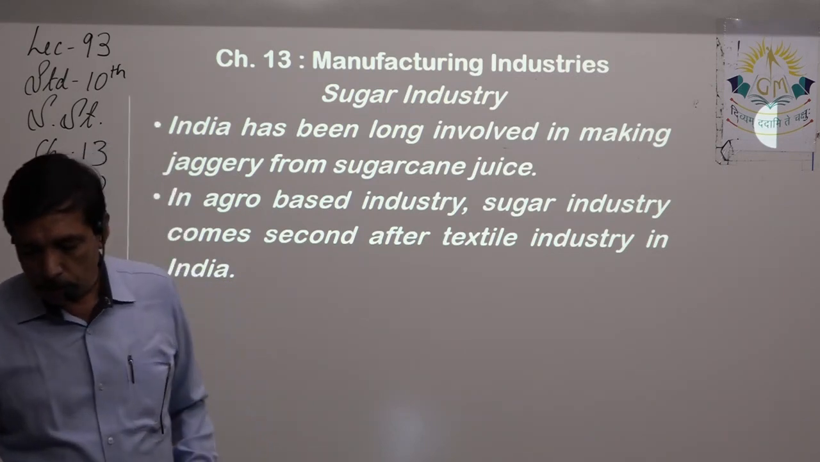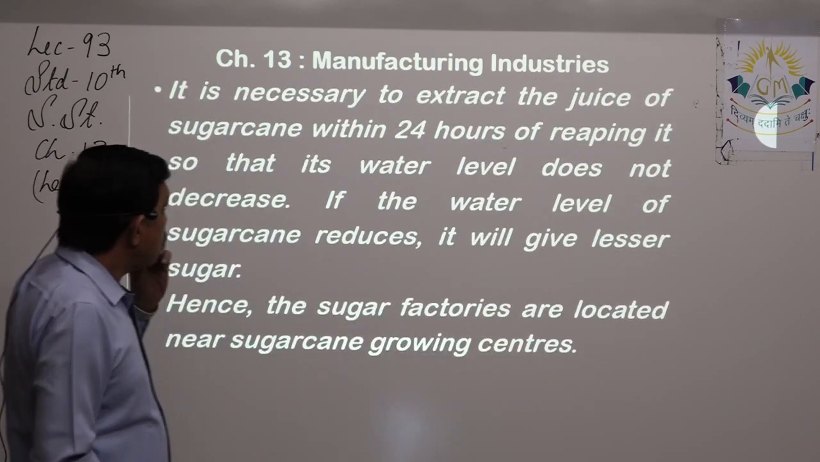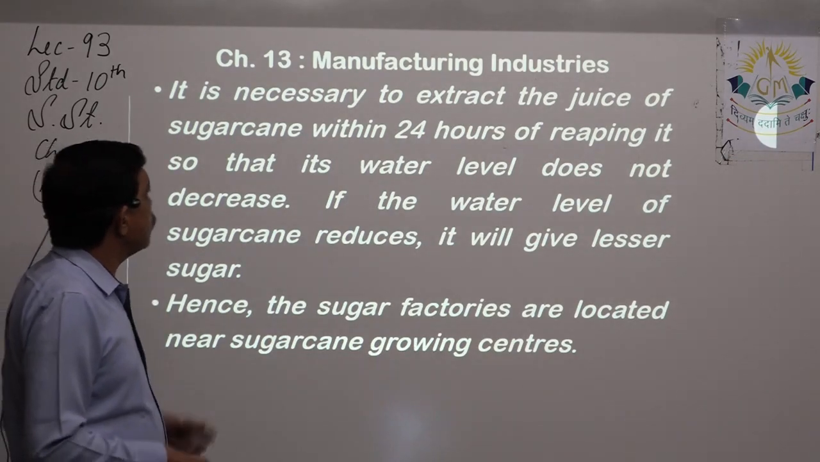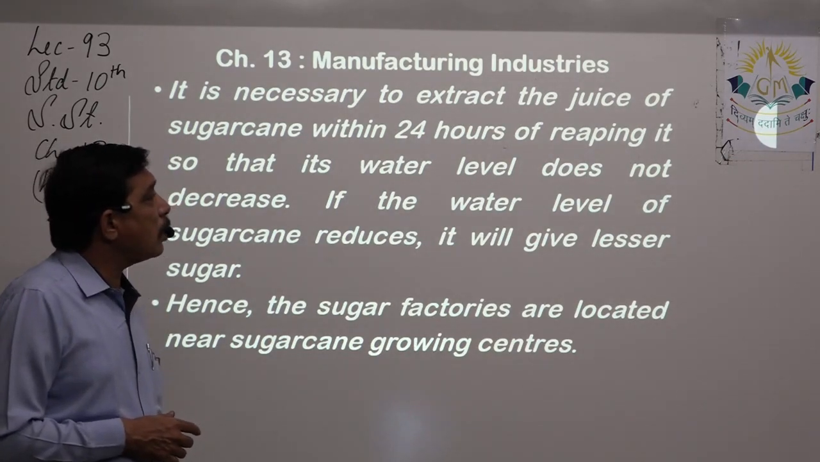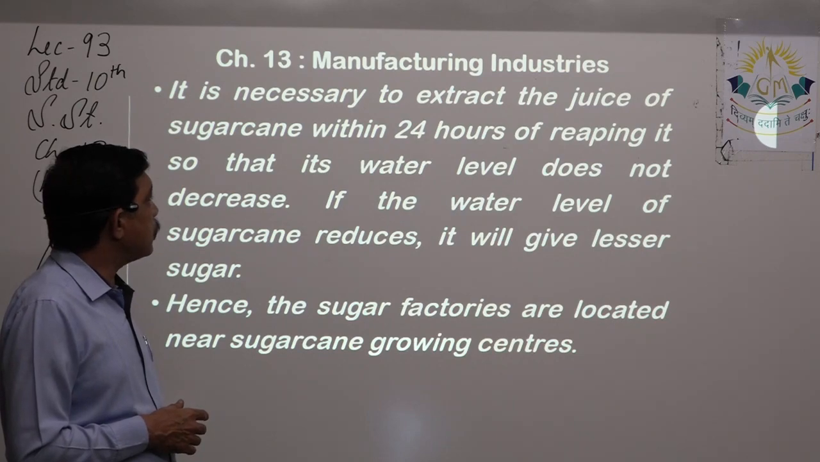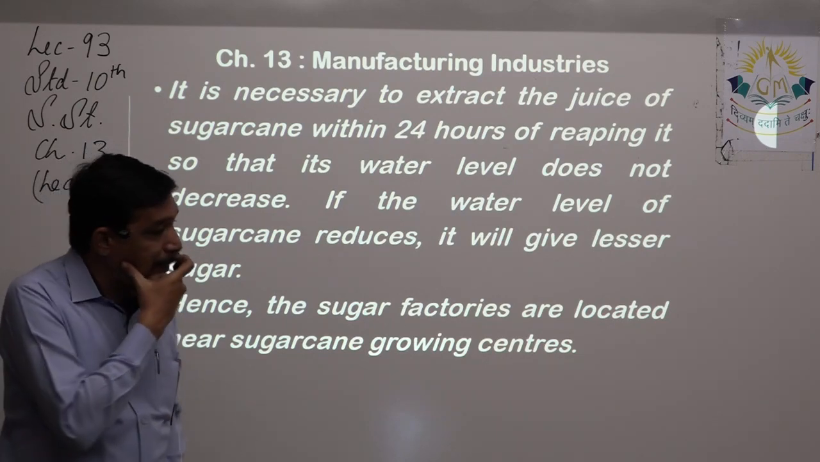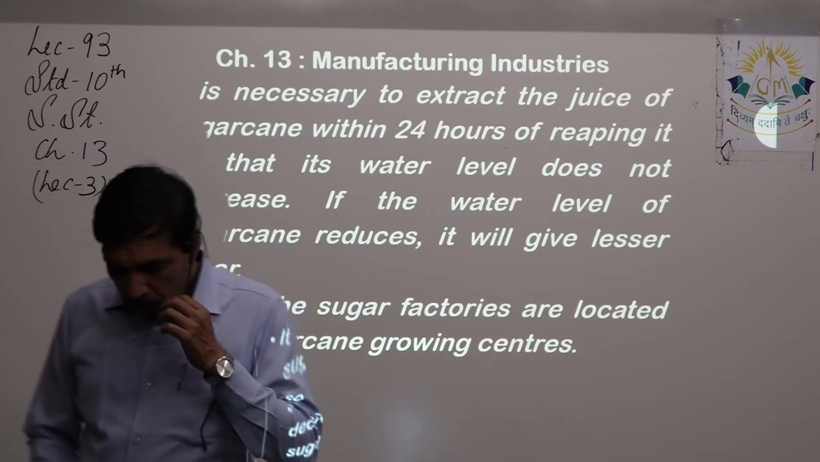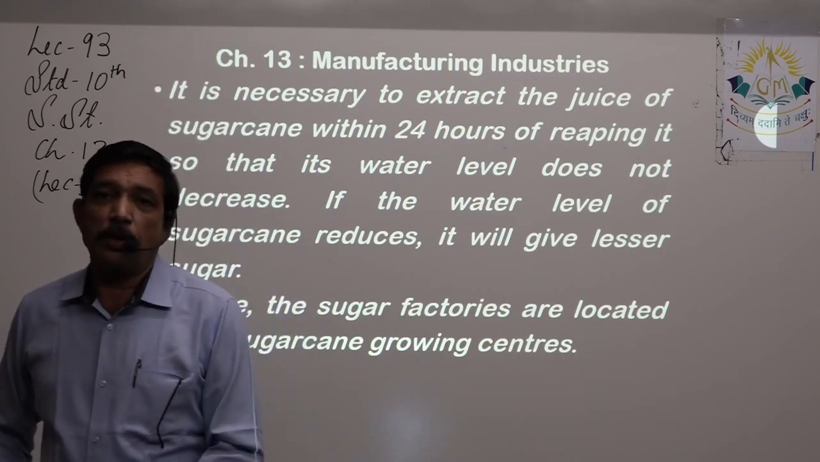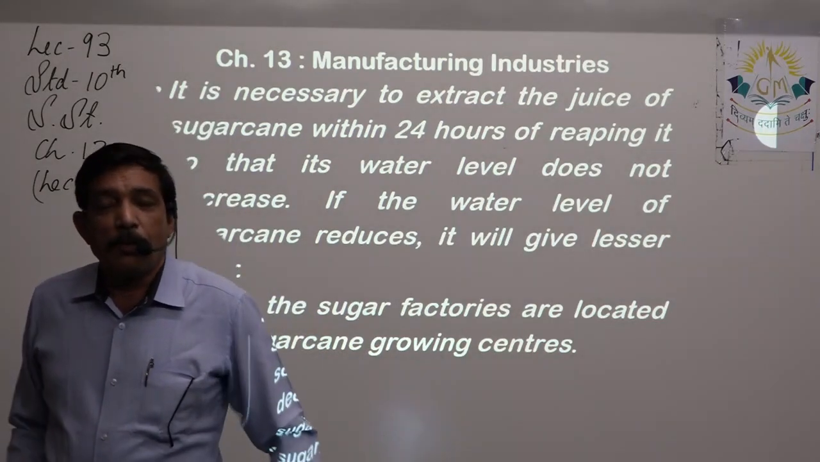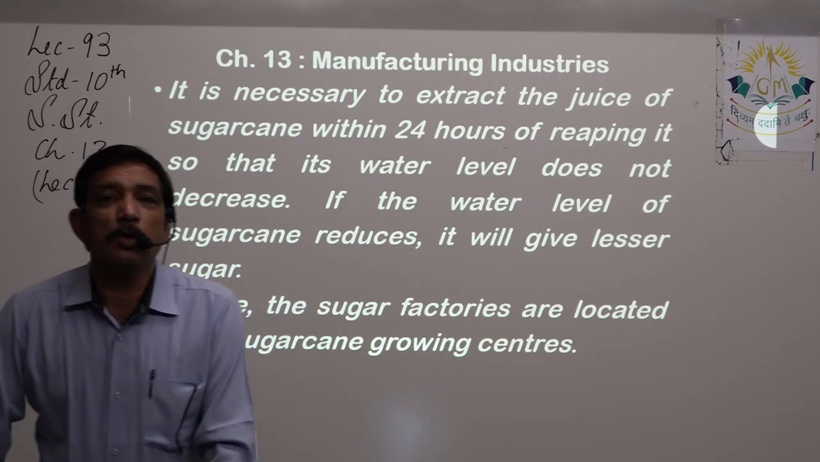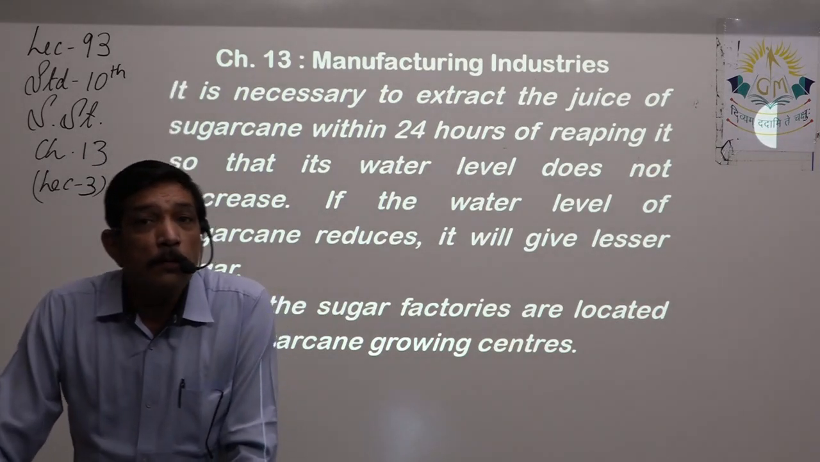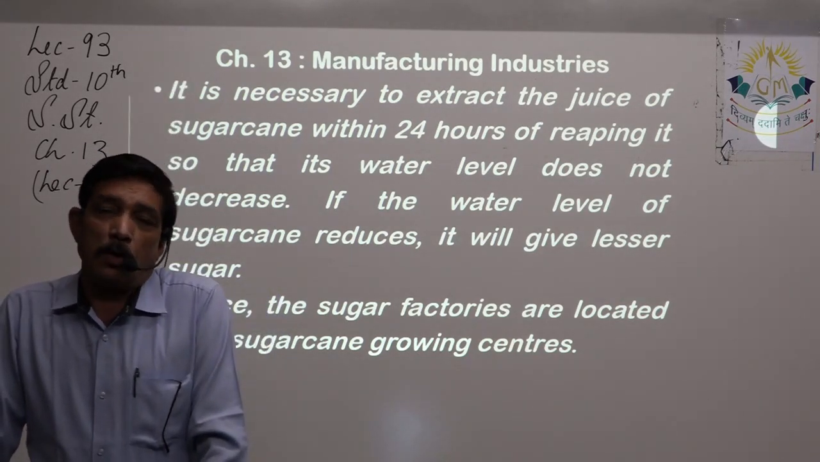It is necessary to extract the juice of sugarcane within 24 hours of reaping it so that its water level does not decrease. This is very, very important. Yes, we all know that sugarcane grows in sugar field. Obviously, you can't get it on the moon. So sugarcane has to grow in the fields. Yes, and we have lots of use of it.